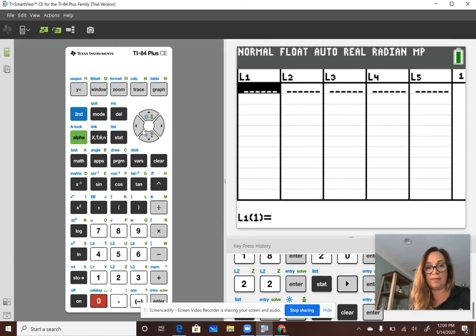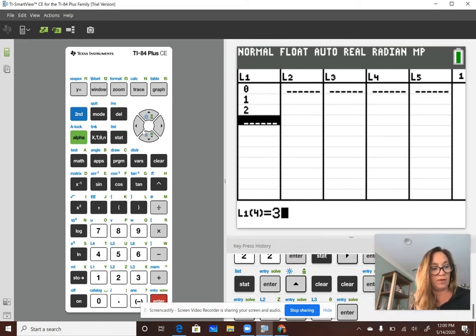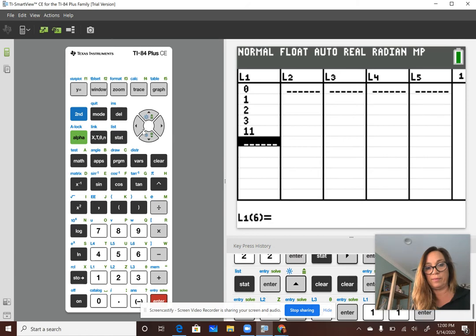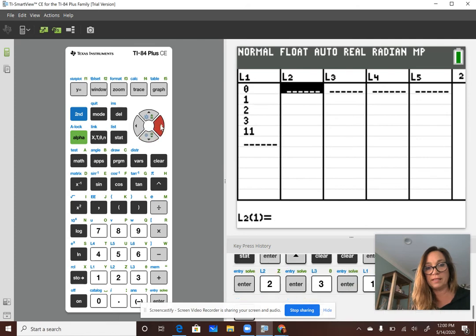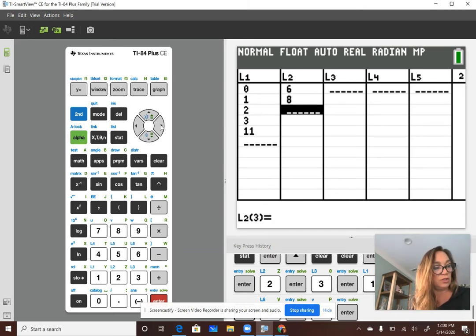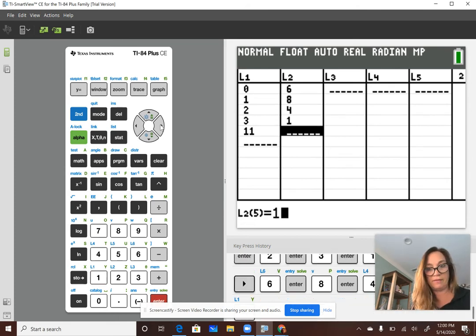So this would be 0, and then 1, then 2, then 3, then 11, unlucky person or really bad driver. We don't know. And then over here, 0 has its partner of 6. 1 has its partner of 8. 2 has its partner of 4. 3 has a 1, and 11 has a 1.